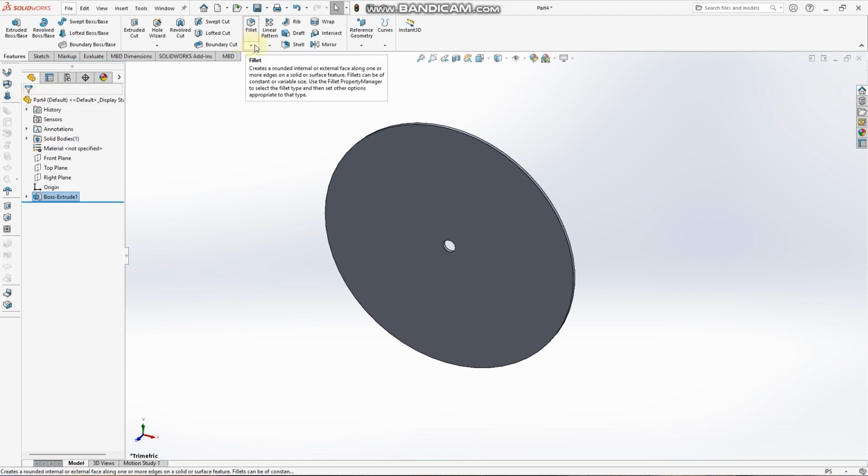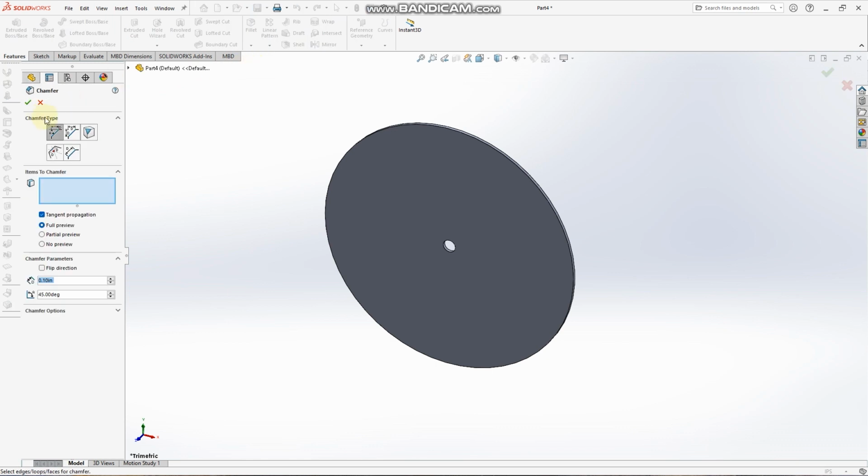Next, still under features, we select chamfer. We change our chamfer type to distance. And we make sure that our chamfer parameters is set on asymmetry. For the first distance, we type 0.02. And for the second distance, we type 0.12.